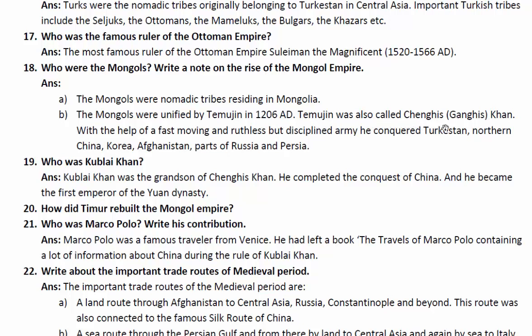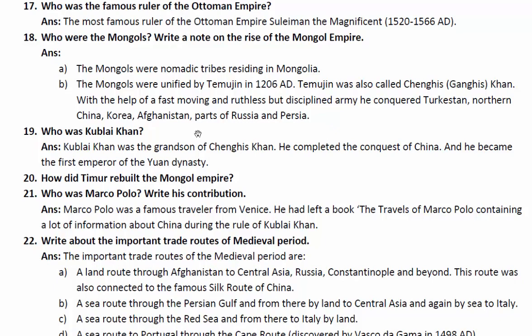With the help of a fast-moving, ruthless but disciplined army, he conquered Turkestan, northern China, Korea, Afghanistan, and even parts of Russia and Persia. So Genghis Khan from Mongolia was a very popular ruler. He conquered many places in the medieval world.